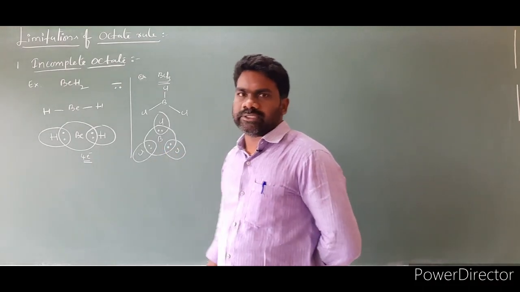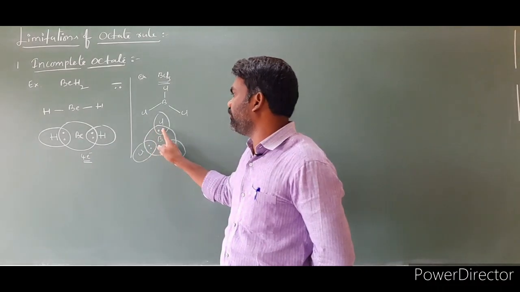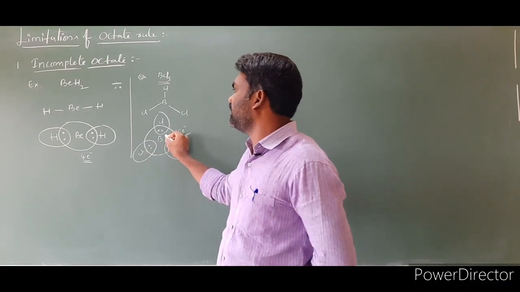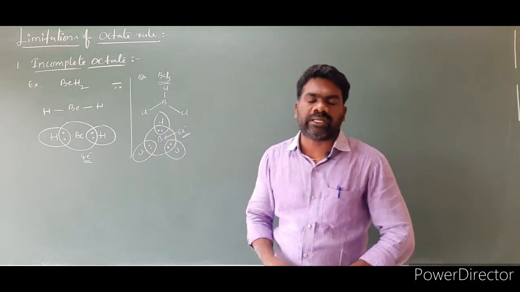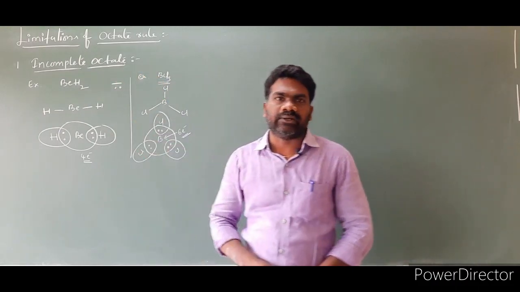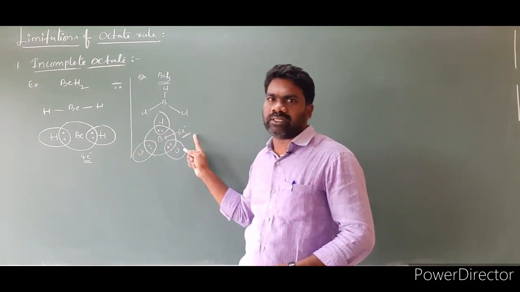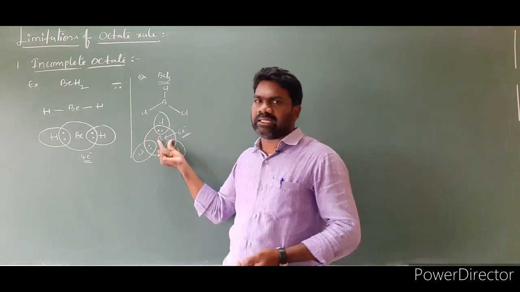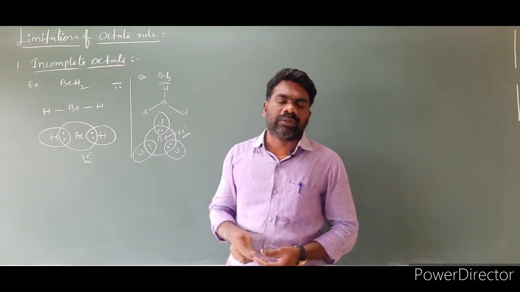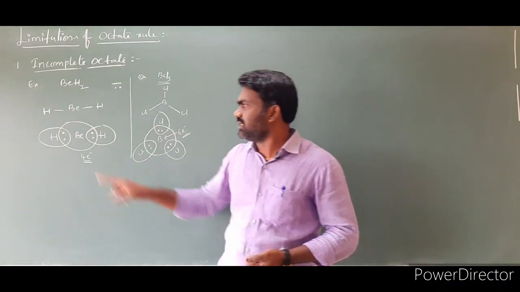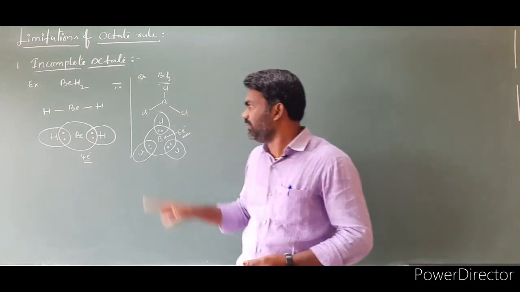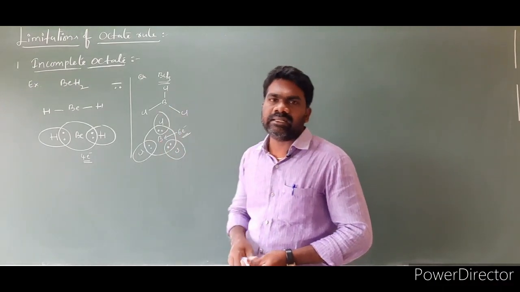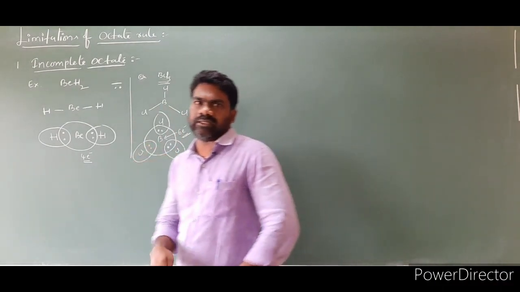Now count the number of electrons surrounding the boron. How many? 1, 2, 3, 4, 5, 6 electrons. The number of electrons surrounding the boron is 6. What is the actual requirement according to the octet rule? The requirement is 8, but here it is less than 8, so we call it incomplete. In BeH2 and BCl3, the number of electrons surrounding the central atom is less than 8. In BeH2, the number of electrons is 4, and in BCl3, the number of electrons surrounding the boron is 6. They are incomplete octets.